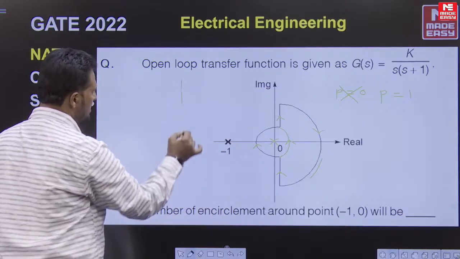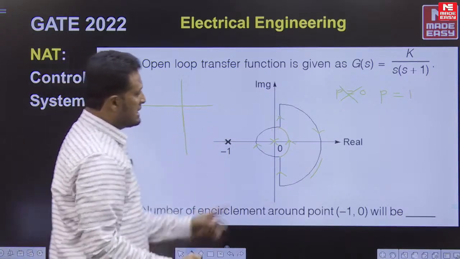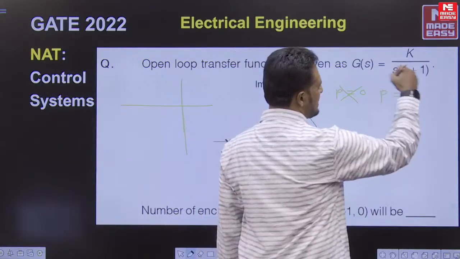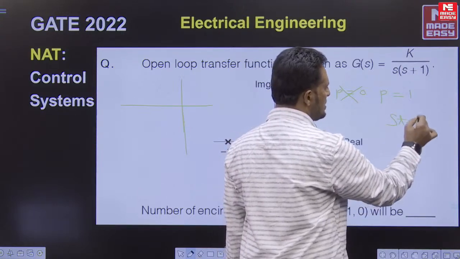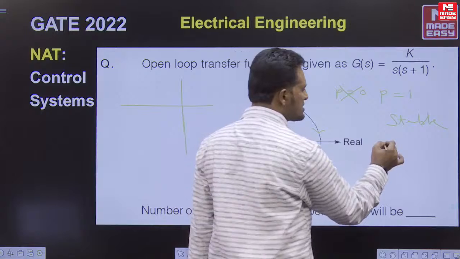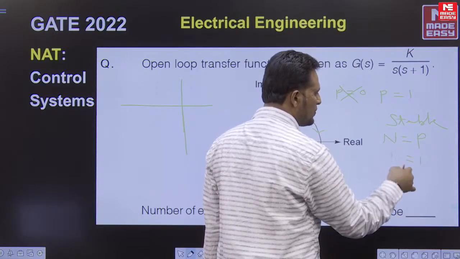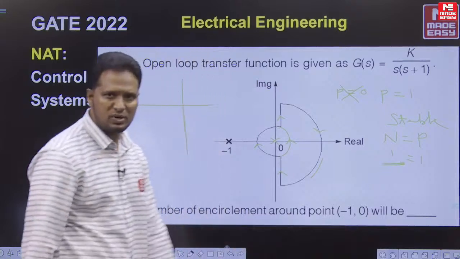Now obtaining the Nyquist plot of this system is really not required, from the stability we can check. If P is equal to 1, it's a second order system which is by default stable. Standard first and second order systems are stable systems. According to Nyquist, if the system has to be stable, that means N is equal to P. P is anyhow 1, so N has to be 1. That is the answer to the question.